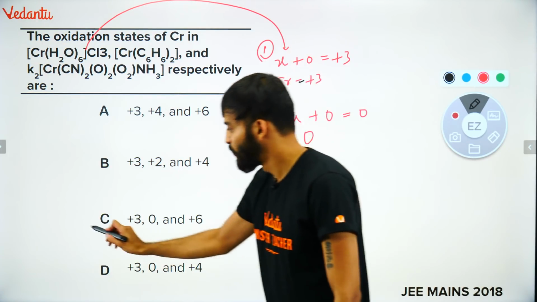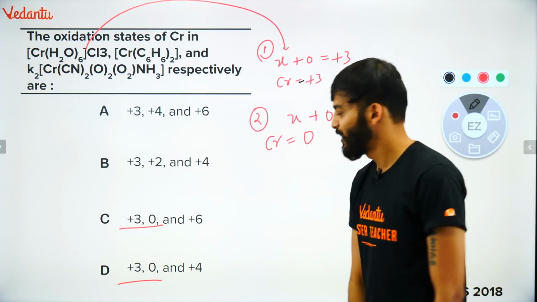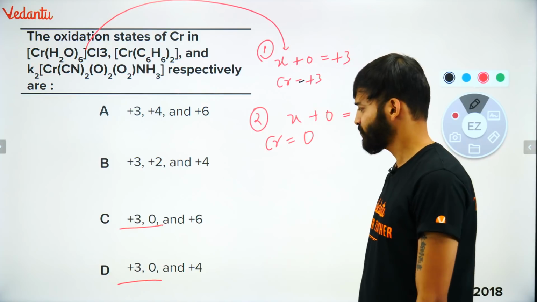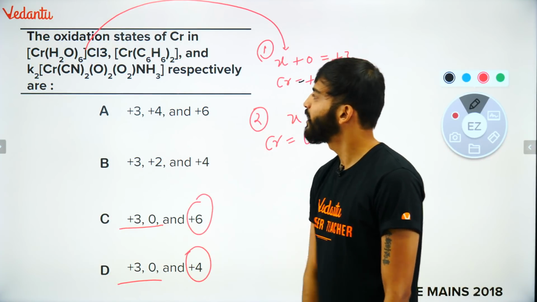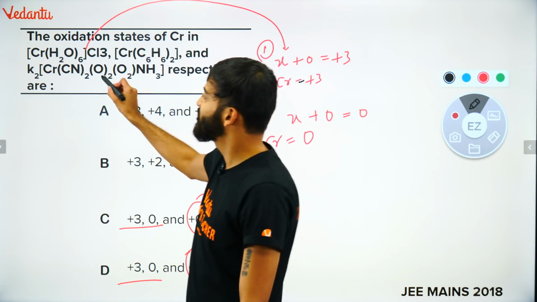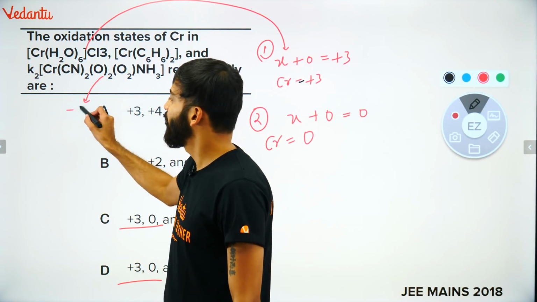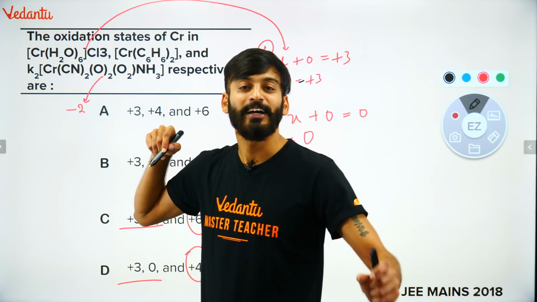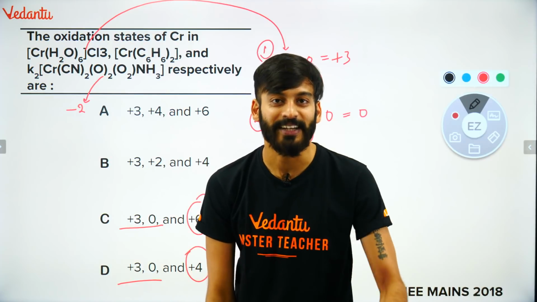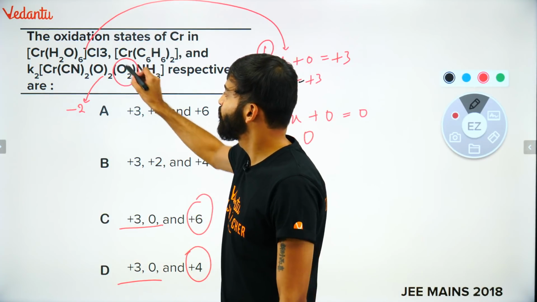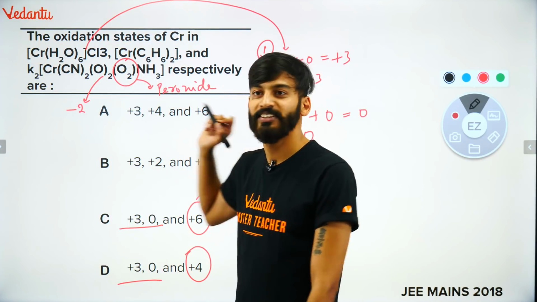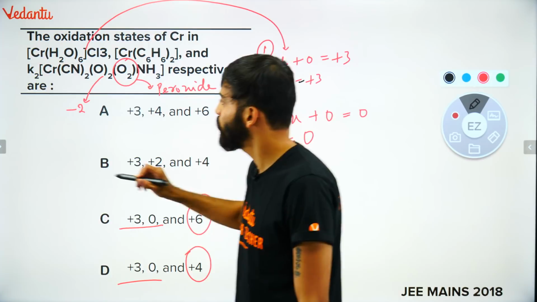तो कहीं मिल रहा है देखो. C में भी आ रहा है, D में भी आ रहा है. Now we have a confusing point. Check this out. Plus 6 or plus 4? Let's go for the last compound. बच्चों, very important. This oxygen is actually our oxygen, and oxidation number of oxygen is -2. But this is peroxide. This point we have to know, otherwise this answer we cannot get. This is a peroxide.